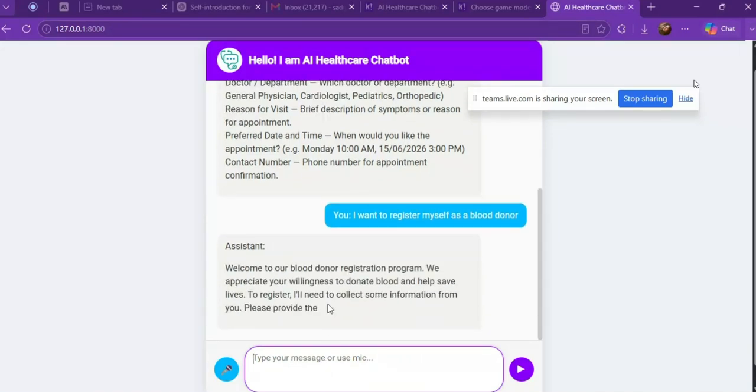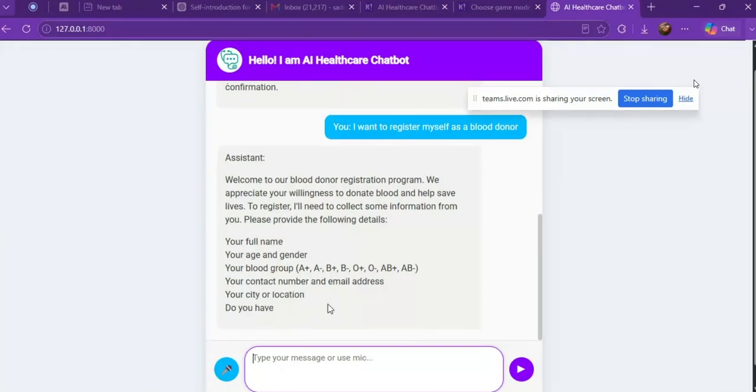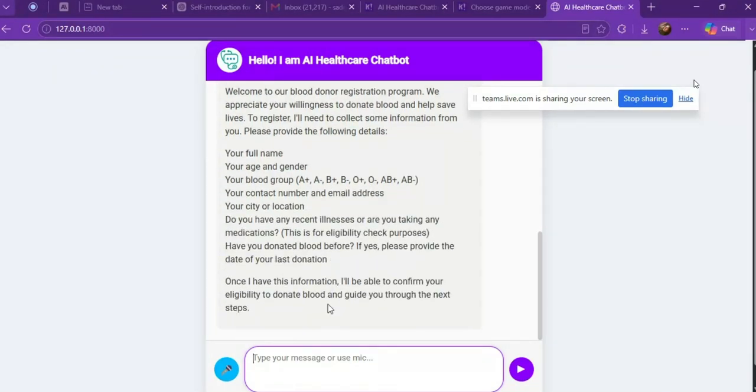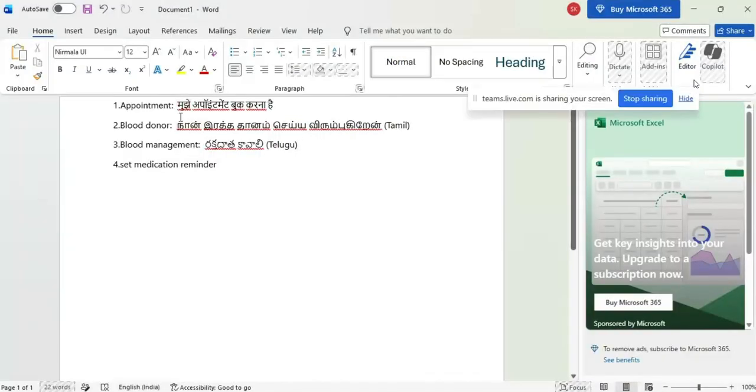It will ask for some details like your full name, age, gender, blood group, contact number, and email ID. After filling in all these details, you can register yourself. And yes, this bot also has multi-language support. So wait, let me show you how it works with multi-language.